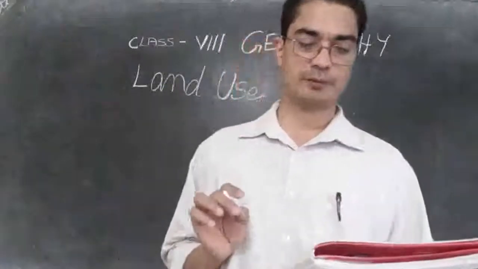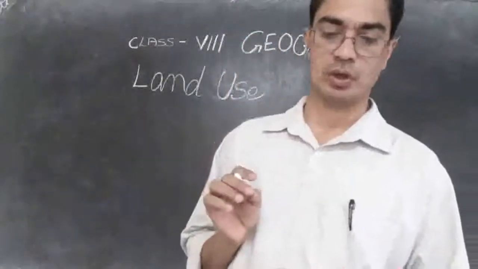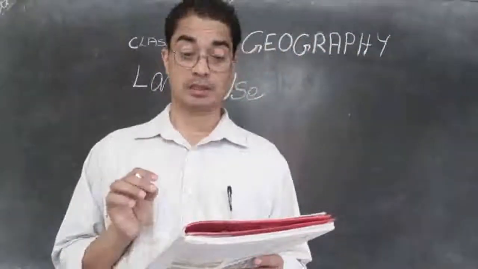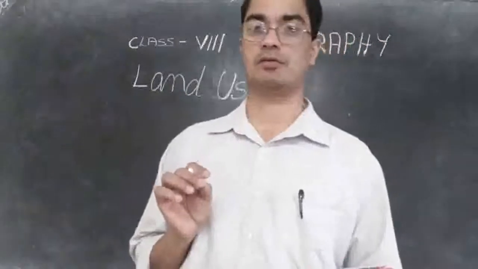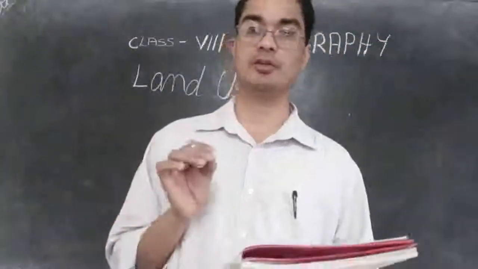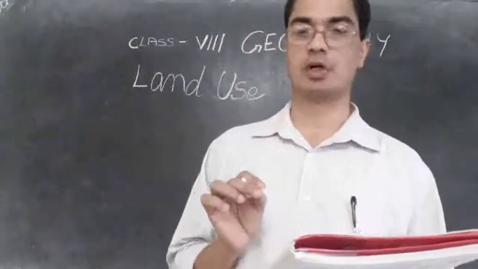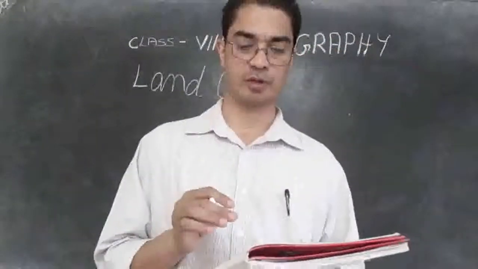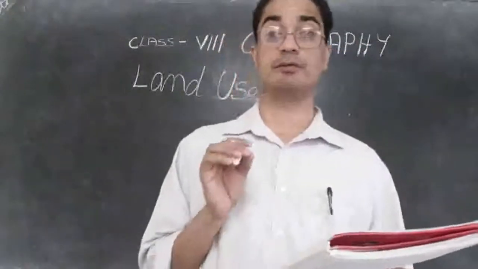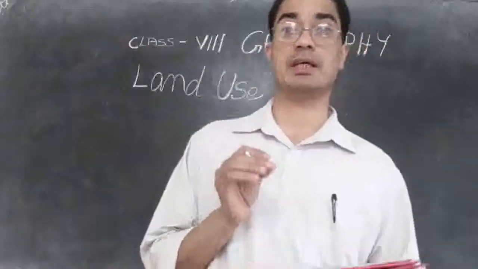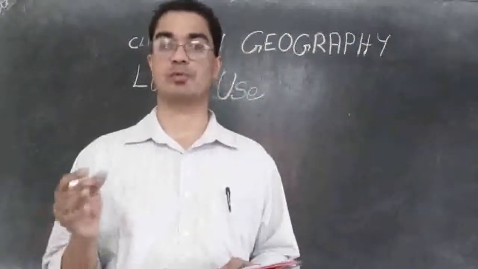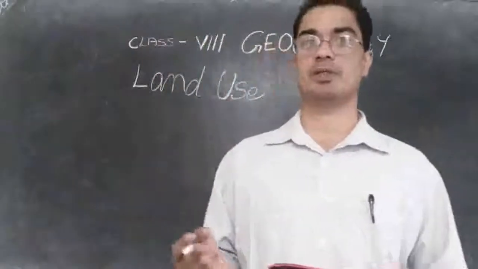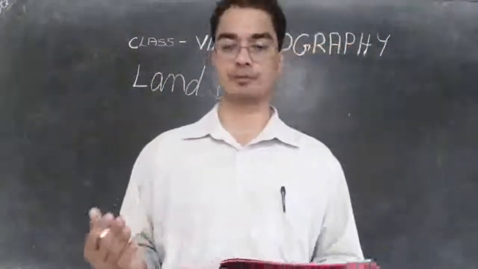So for example, Australia is using 6% of the land for cropland, for cropping, for cultivation. They use only 6% of the land for cultivation. Then such a large amount, 56% of Australia's land, is used for pasture, for feeding animals, because they grow a lot of animals, sheep, cows and so on.